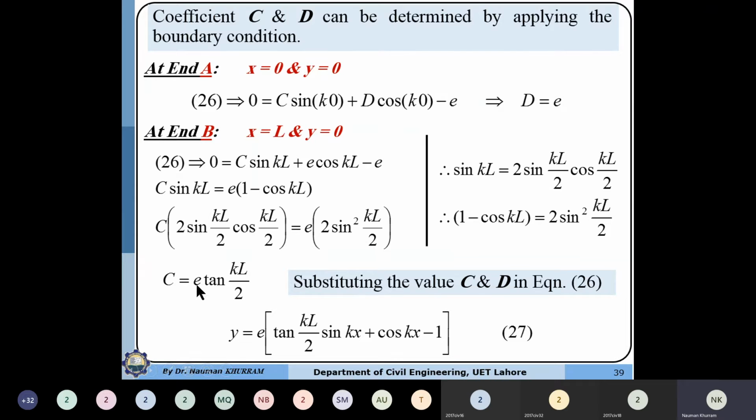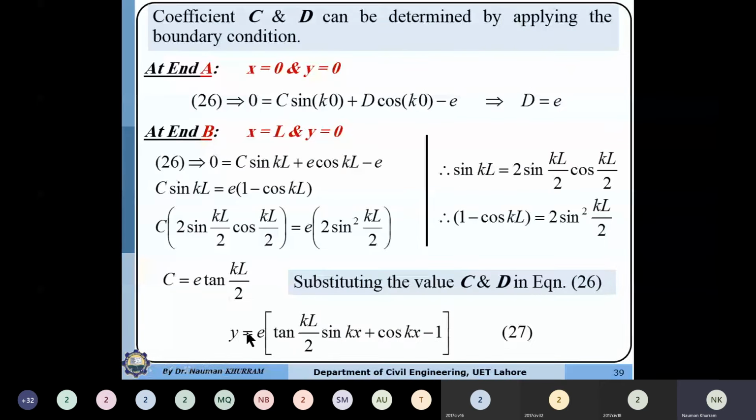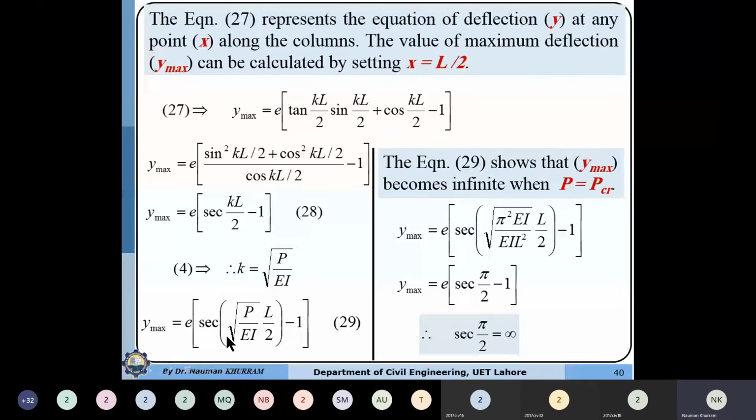C is also having the E component, D is also having E. So y is equal to E tangent KL by 2 into sin kx plus cos kx minus 1. This means that if we know the x value, by substituting any x value along the length, we can determine the deflected profile of the column. So equation 27 represents the equation of deflection at any point x along the column.